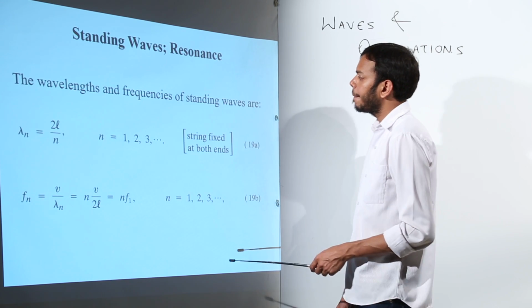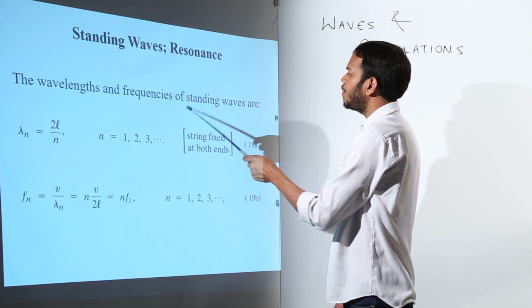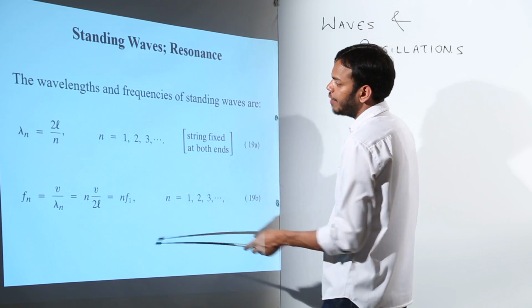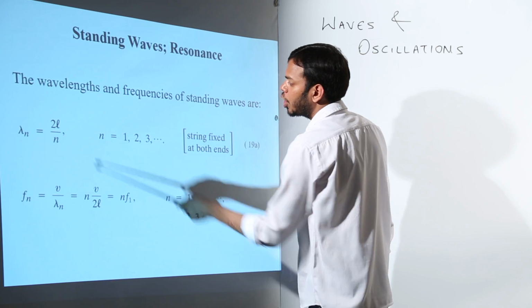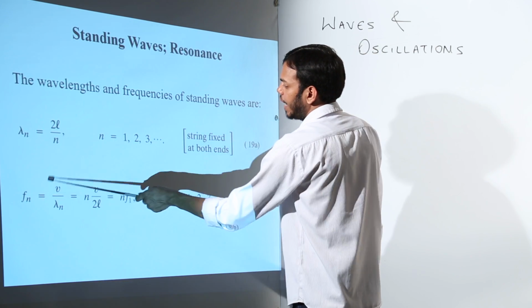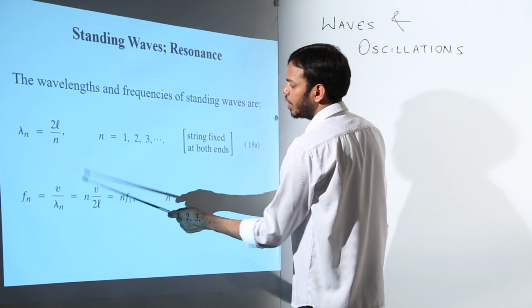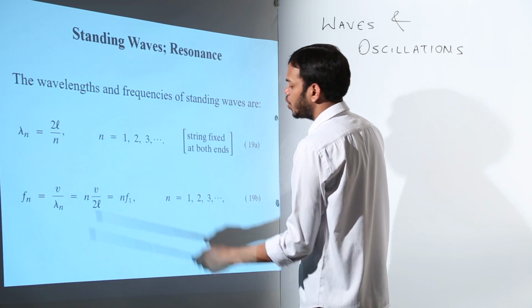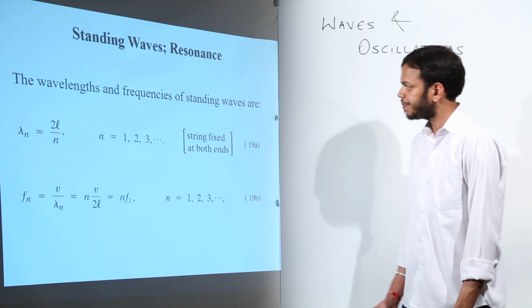Okay. This wavelength and frequency of standing wave, we have a formula for that. Wavelength is 2L upon n. n is the number of nodes forming up, and frequency is v upon lambda, that is, n times v upon 2L, where v is velocity. So we have got formulas for both.